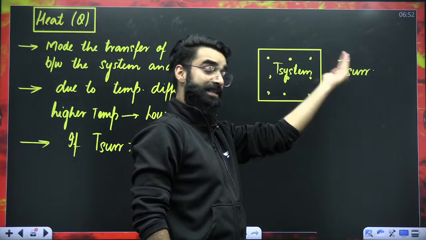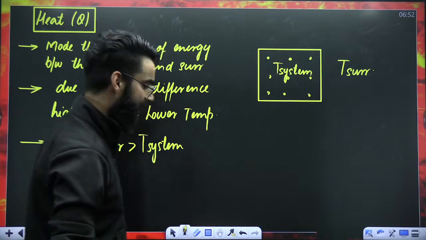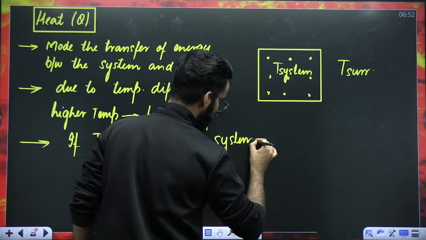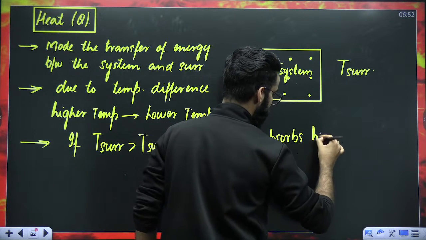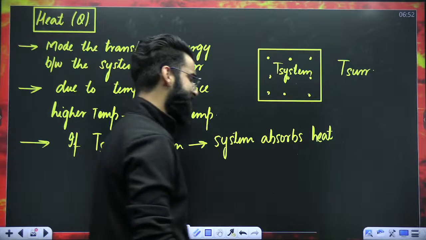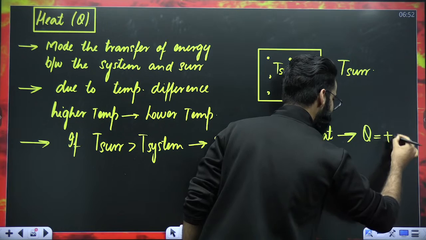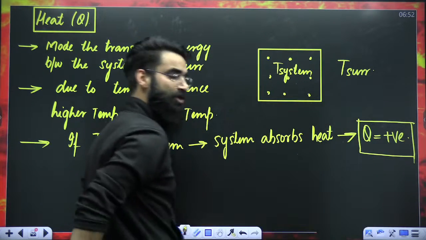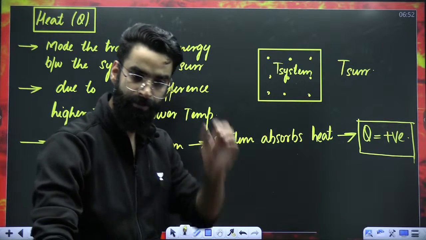If heat is flowing from surrounding to system, it means the system is absorbing heat. Absolutely, the system will be absorbing heat. And do remember, whenever the system absorbs heat, the Q value as per sign convention is taken to be positive.